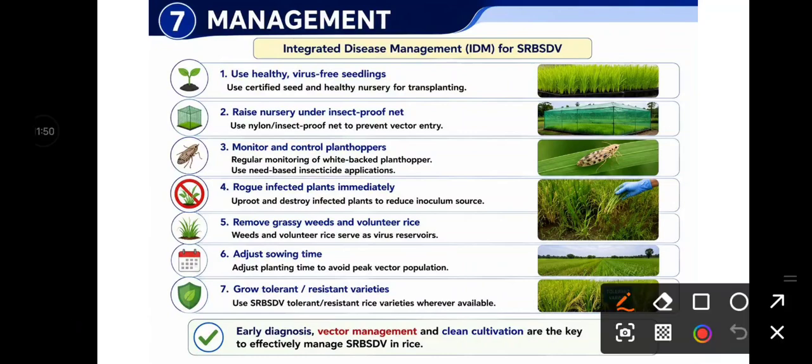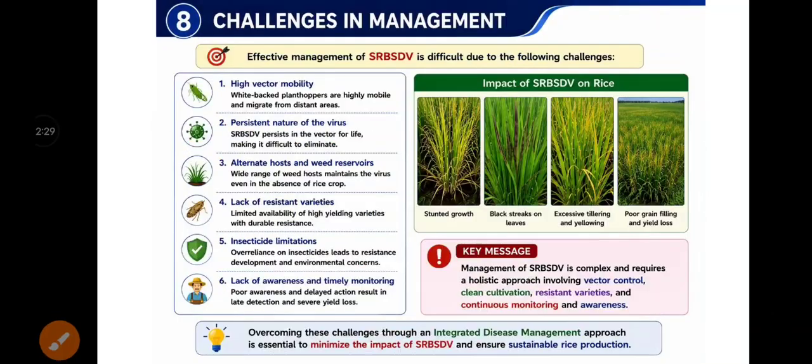Then if it is transmitted by any vectors, we have to control the vector population. So raise the nursery bed under insect-proof net and monitor and control the plant hopper population. Roguing is very important in case of viral diseases. Then removal of grassy weeds as well as volunteer rice. Then adjust sowing time so as to avoid the peak vector population. Then grow tolerant varieties, because resistant varieties are mostly not available. So these are the management practices for SRBSDV.